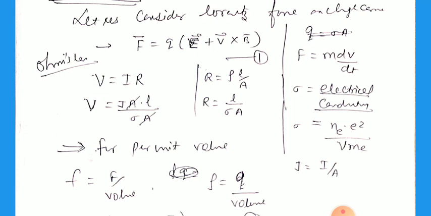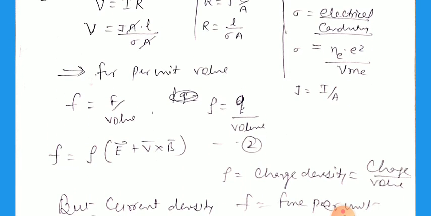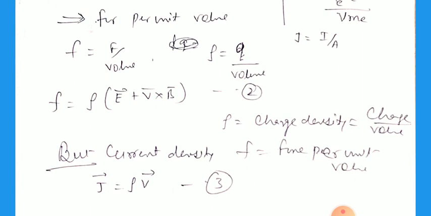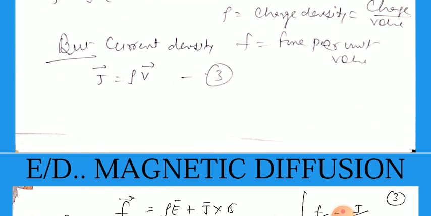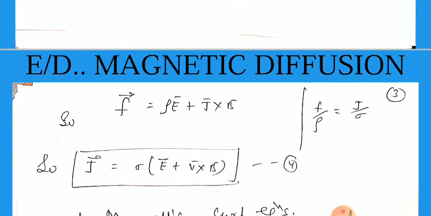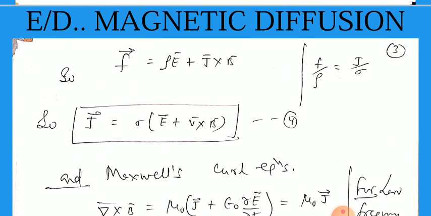So per unit volume, the force small f is the capital F by the volume, and similarly the charge density is Q by the volume. So we can write f equals rho E plus V cross B. Here rho is the charge density, charge per unit volume. So we can say that J equals rho into V. So this formula is written f equals rho E plus J cross B, and here we can write J equals sigma multiplied by E plus V cross B. So this is just like Ohm's law.